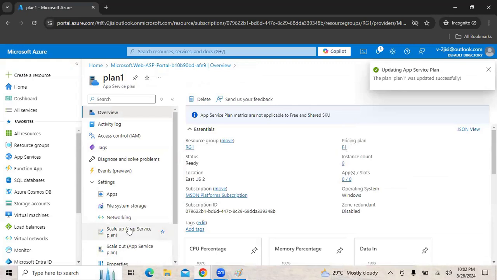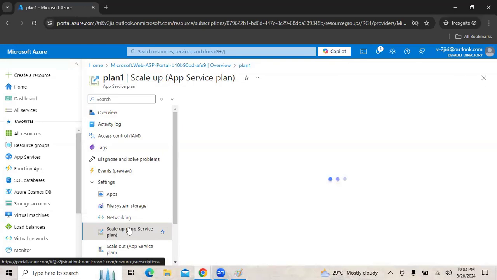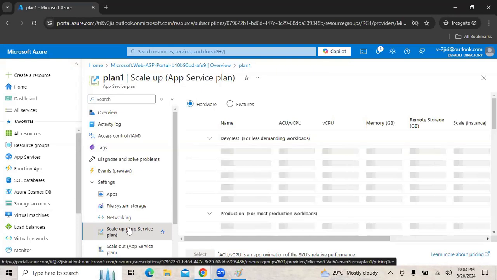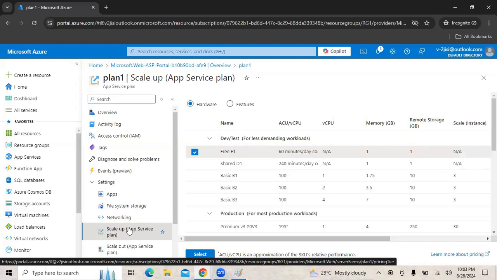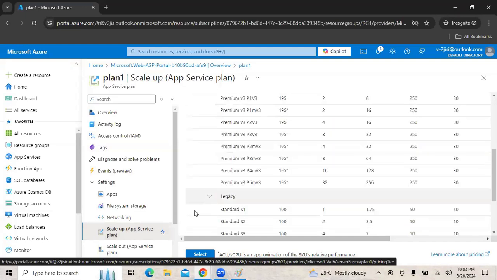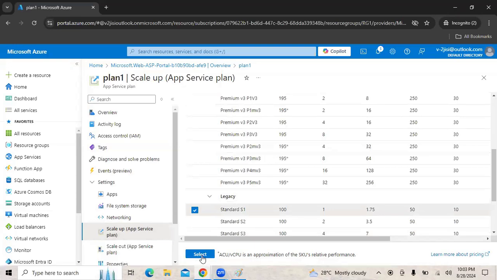Again, from here, if I want to go to standard, we can go to the standard tier again, right? So from here, let's say we would like to go to the standard tier. We can go to standard tier again. That is how we can do the scale up, right?